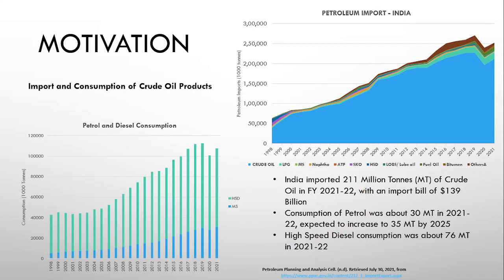So the petrol and diesel consumption, like petrol consumption was around 30 million tons and diesel was about 76 million tons. And the petrol consumption is touted to increase to about 35 million tons by the year 2025. So there is a decreasing trend in 2020 because of the pandemic, but in general it is increasing.